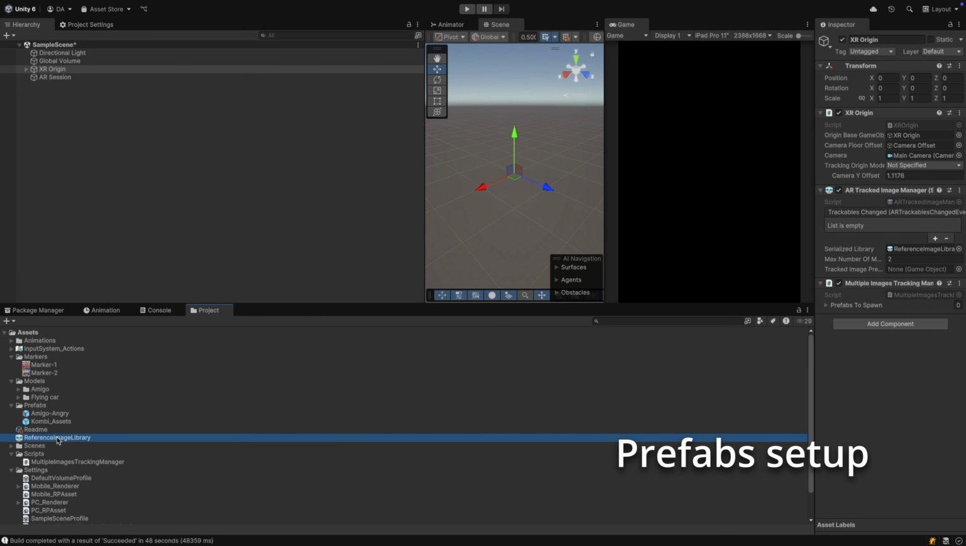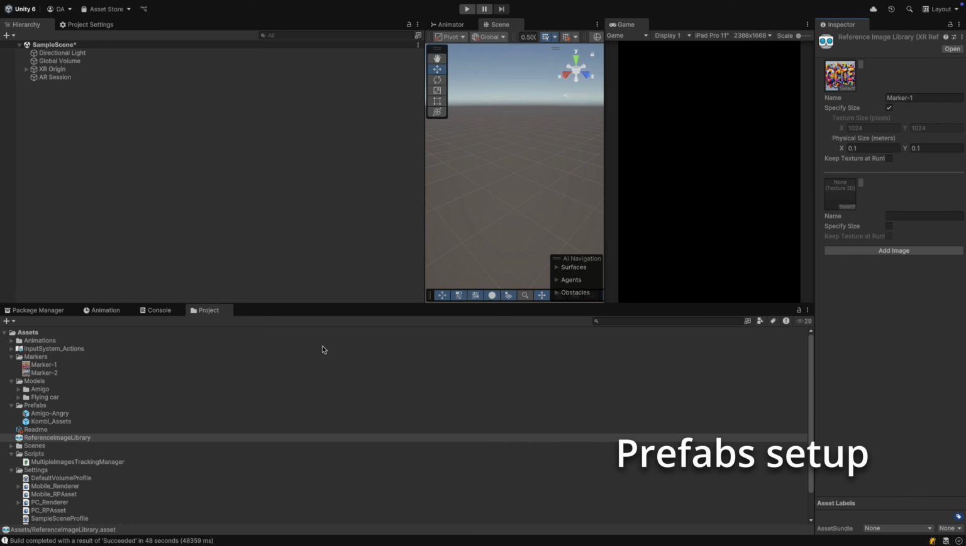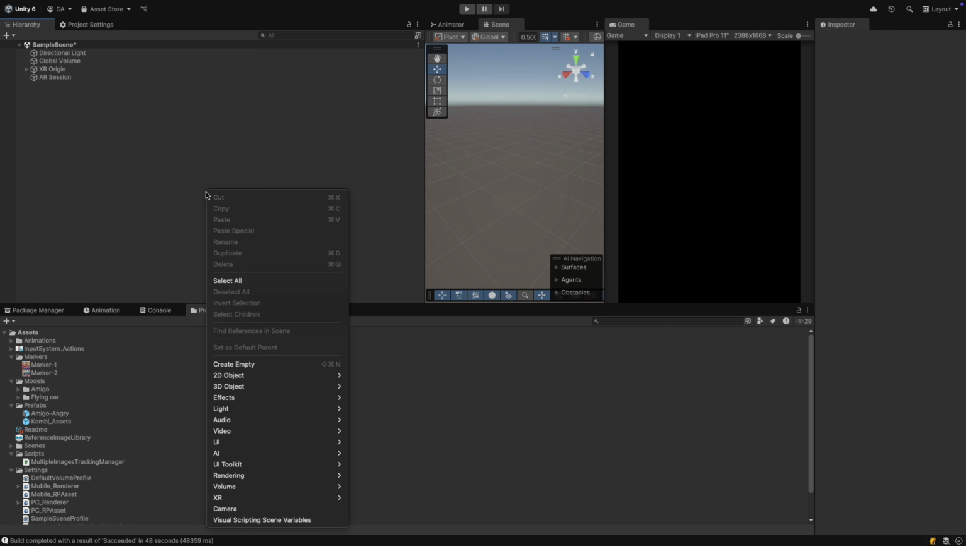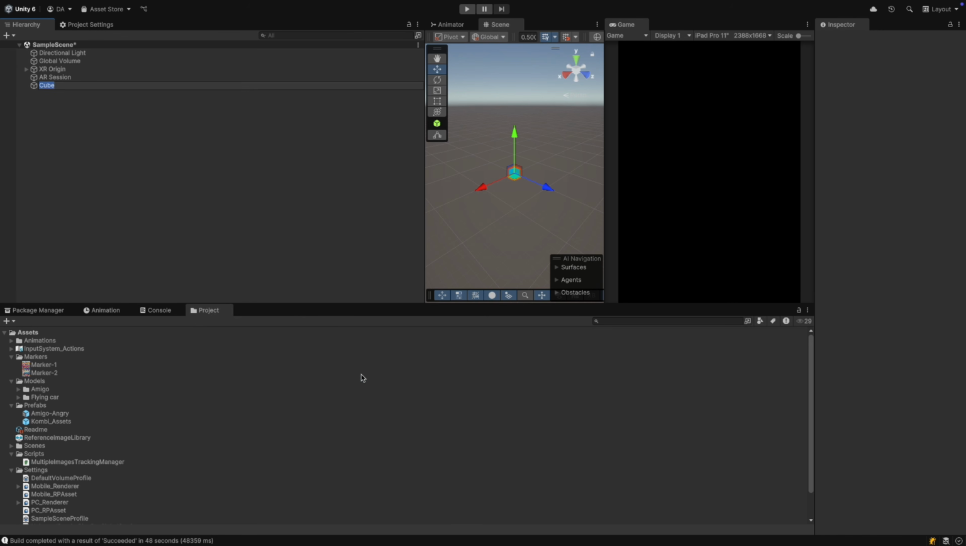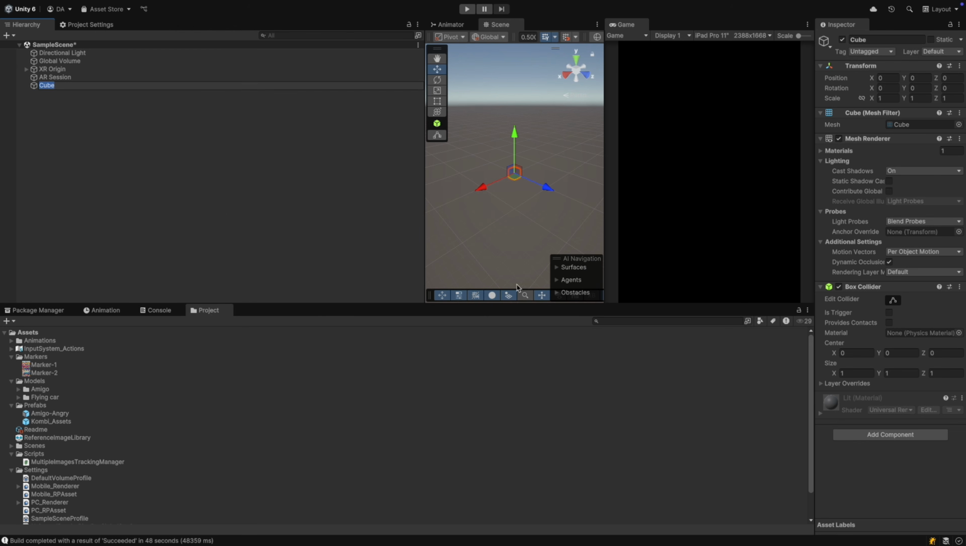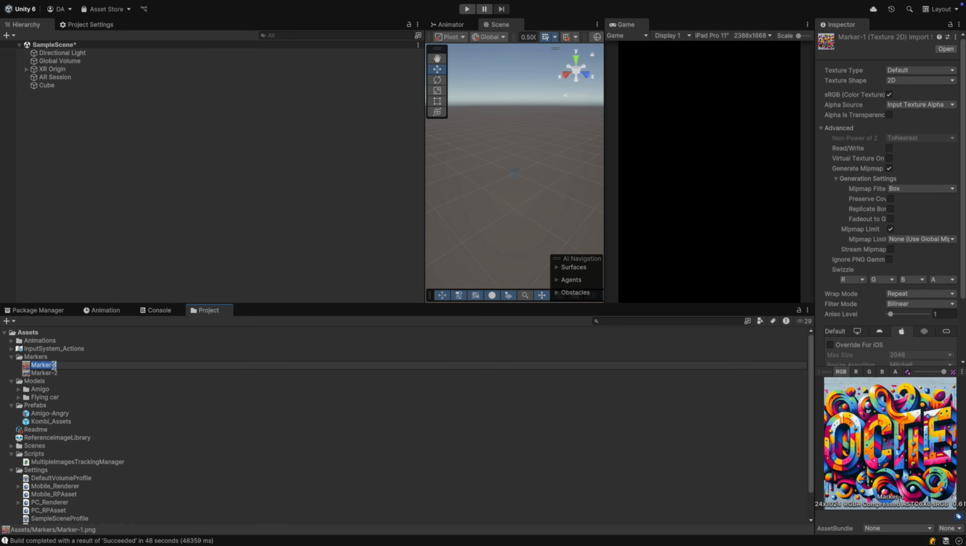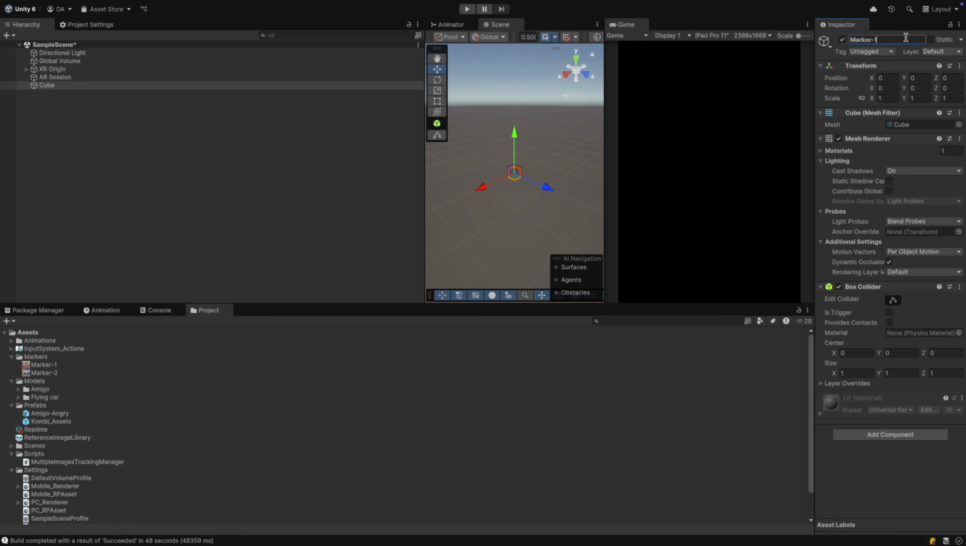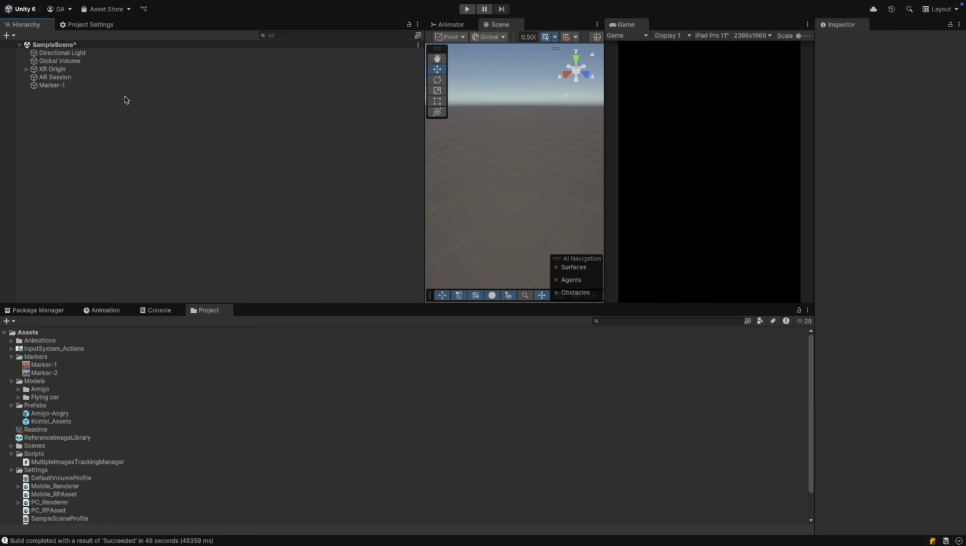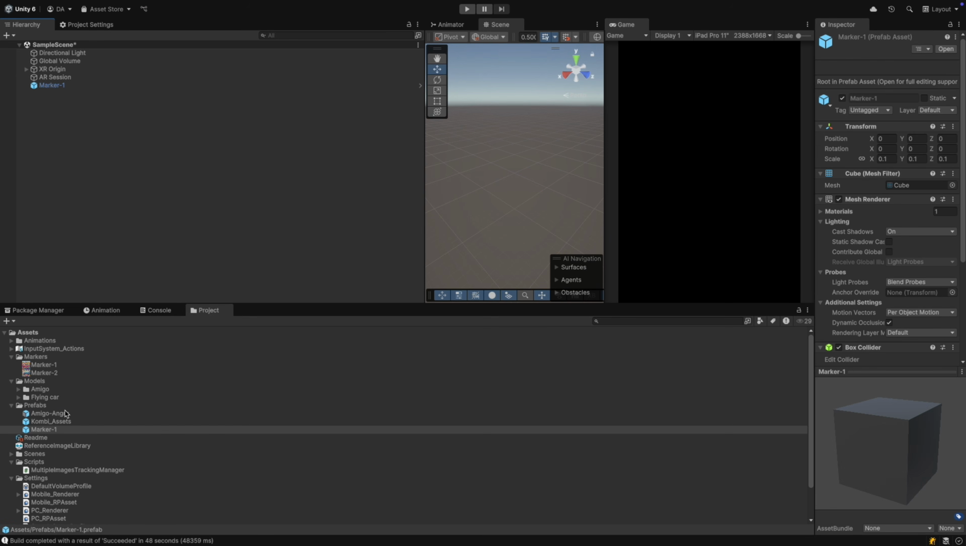Go back to Unity and in the reference image library, add the other marker. In the scene, create a new cube that will be named exactly as the marker it belongs to. Copy the name and paste it in the cube. Let's set the cube dimension values as the ones of the markers, so 0.1 meters in X, Y, and Z. Drag the cube into the Prefabs folder.